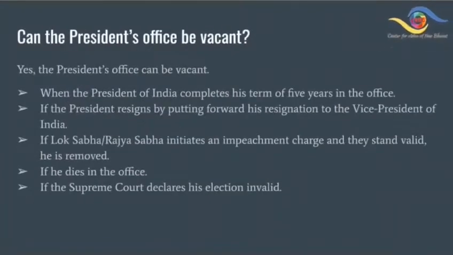Can the President's office be vacant? Yes, the President's office can be vacant when the President of India completes his term of 5 years in the office. If the President resigns by putting forward his resignation to the Vice President of India. If Lok Sabha, Rajya Sabha initiates an impeachment charge and they stand valid, he is removed. If he dies in the office. If the Supreme Court declares his election invalid.